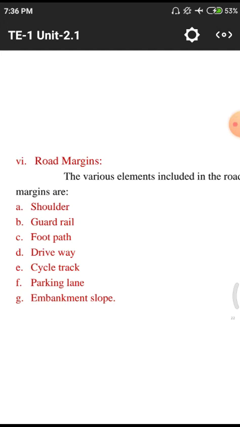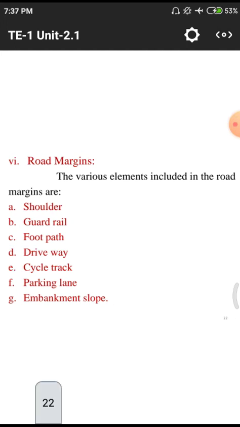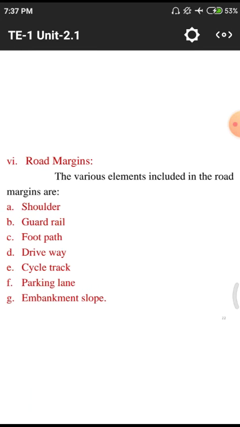Like that, on the road itself we need to understand different kinds of signals and symbols by using these road margins and other paintings. The various elements included in the road margins are shoulders.